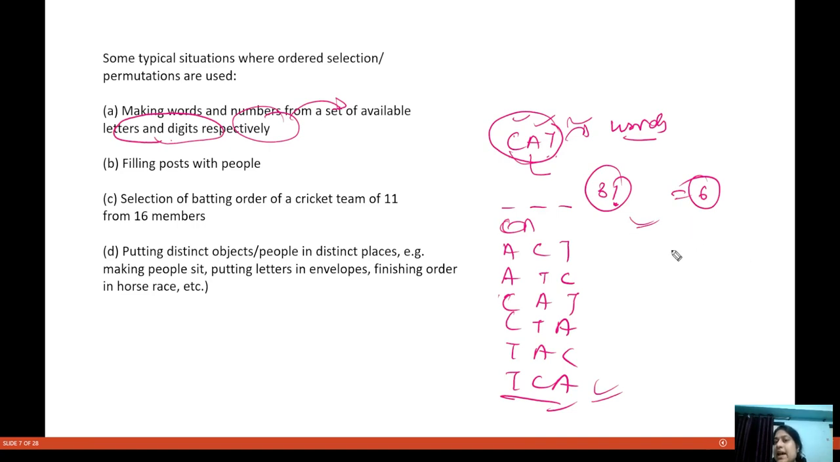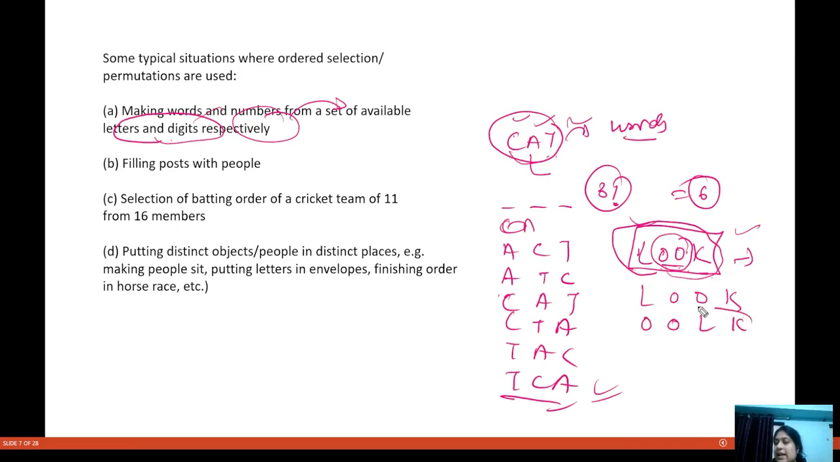Now I'm saying, let's say we are given LOOK. How many words, with or without meaning, can be formed with the letters of the word LOOK? When we are doing these kinds of questions, actually these two letters are the same. If I put O here and O here and L, K here, that is one word. If I exchange these two, then also this will be an identical word only. If I put this over here and this over here, then also it will be an identical word only.